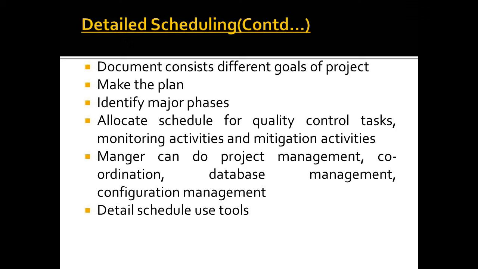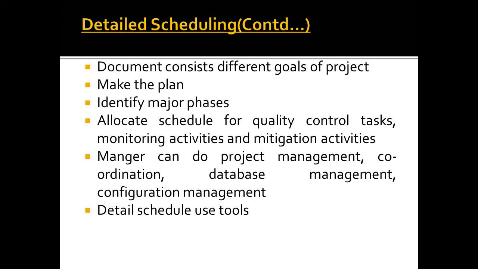We can also give the schedule for quality control tasks, monitoring activities and risk mitigation activities. At each and every level, the project manager determines the overall effort from the detailed schedule. Here the overall effort and estimated effort are compared. Also compare the detailed schedule with the estimated schedule. If they do not match, then revise the effort and schedule. Scheduling is an iterative process, because if the allocated schedule is not sufficient, then we can extend the schedule.